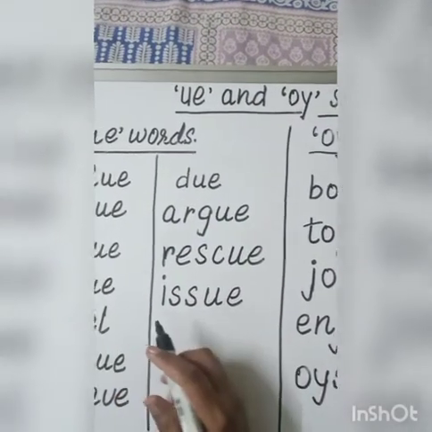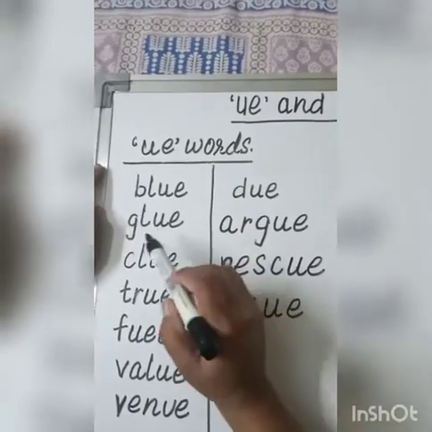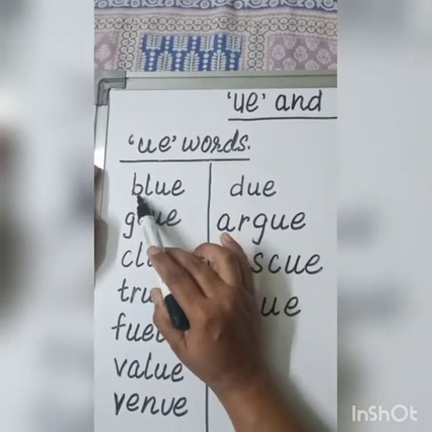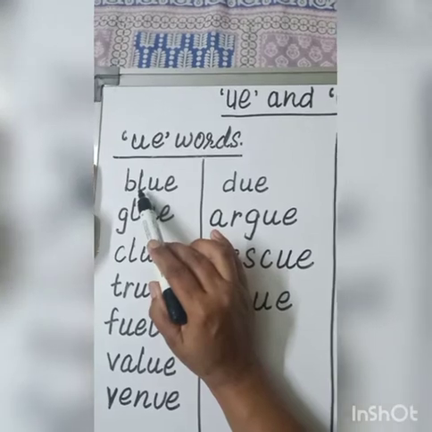In our first word we have BL. BL says blur.